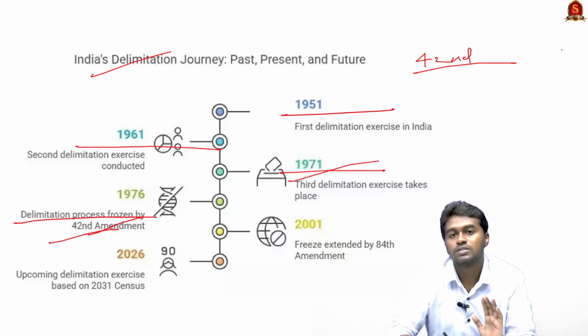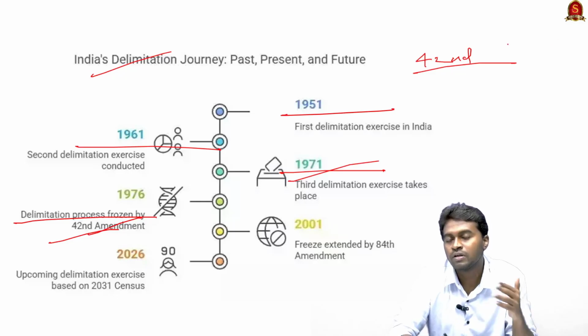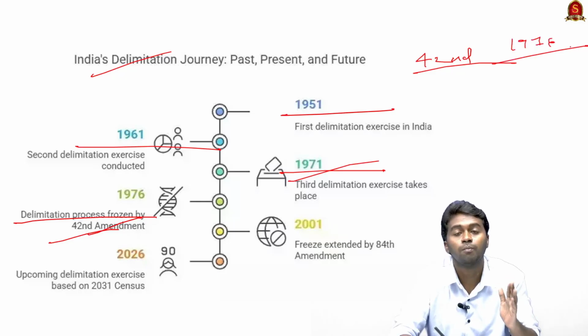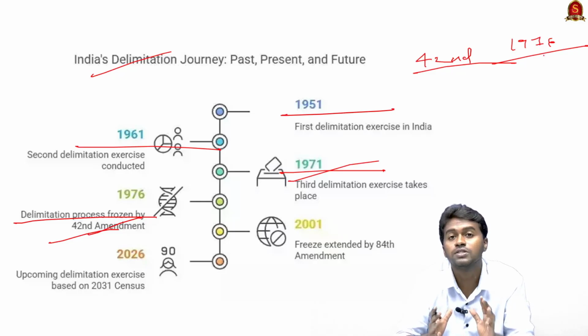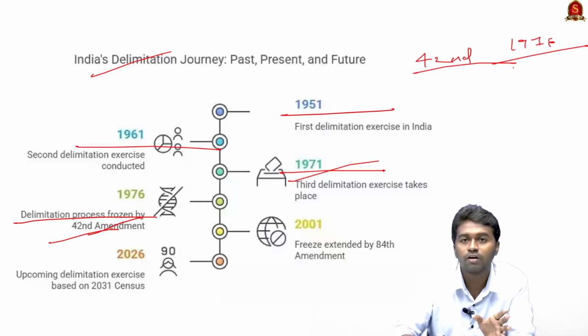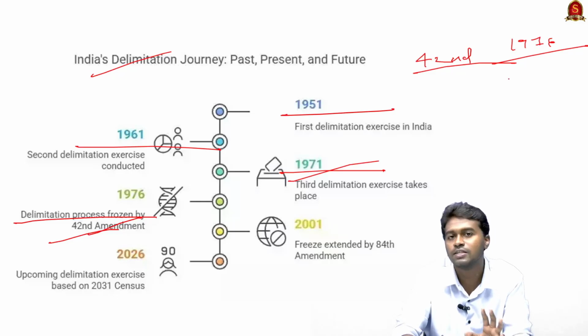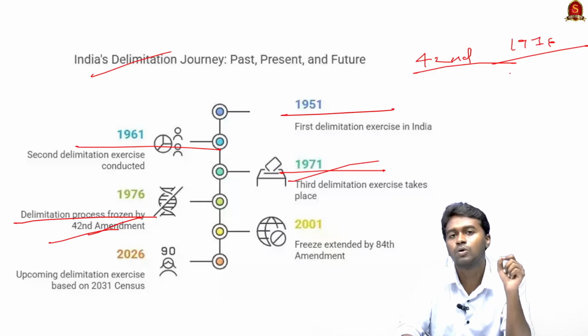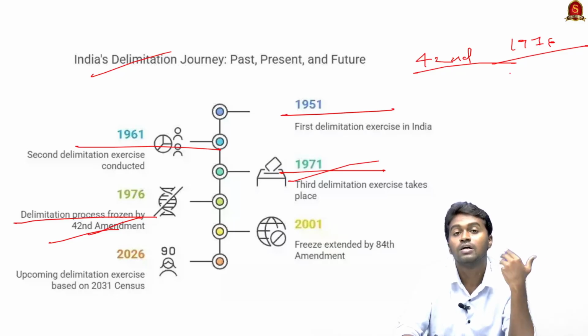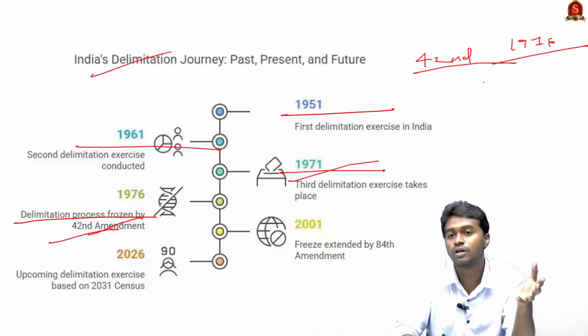And what happened was that very next year, in 1976, the government of India brought the National Population Policy. The objective of this National Population Policy is to reduce the Indian population. And the government took various measures, including sterilization, to reduce the Indian population. But the result of the population policy was not as we expected. The southern states reduced their population, while the population in the Hindi-speaking or northern states remained the same or increased.